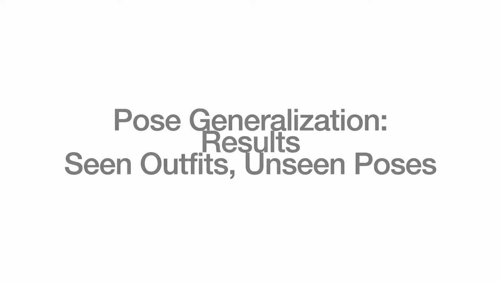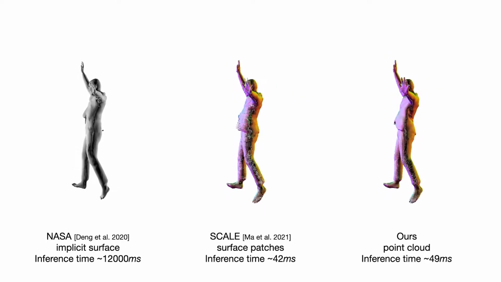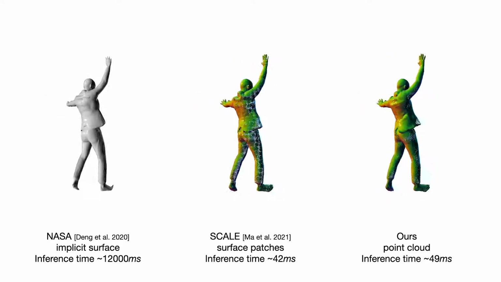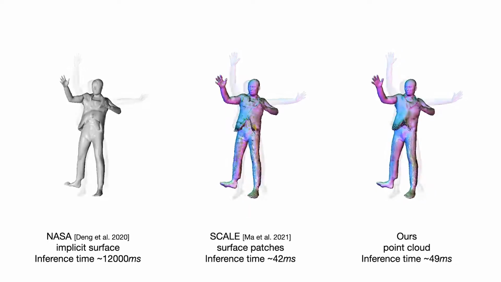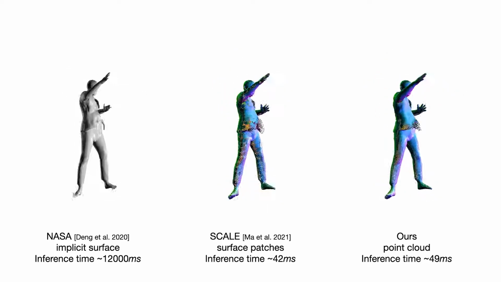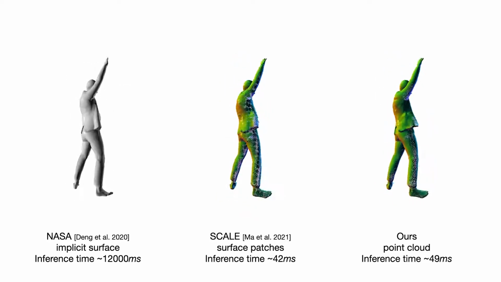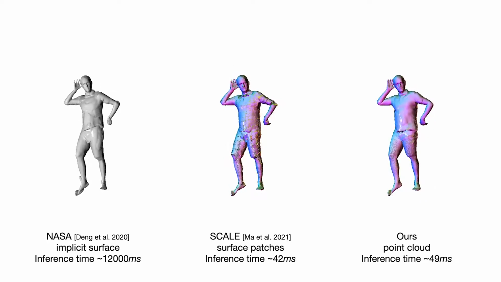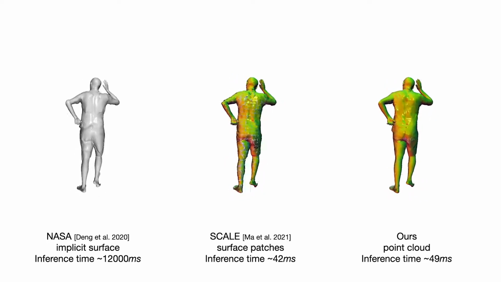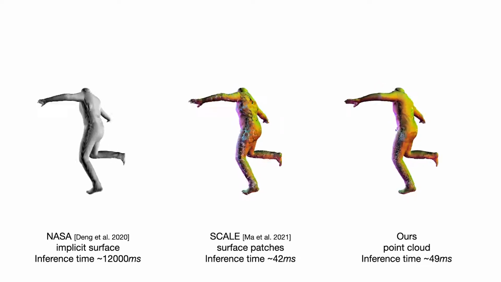To show the representation power of our method, we compare it with state-of-the-art clothed human modeling methods by testing trained models on unseen poses. NASA uses an implicit surface representation and supports varied topology, but often suffers from non-smooth transitions between body parts. SCALE produces a point cloud structured into patches. It also supports varied topology, but the patches are typically isolated from each other, leading to poor visual and mesh reconstruction quality. Note that both baselines need to train a separate model for each outfit.